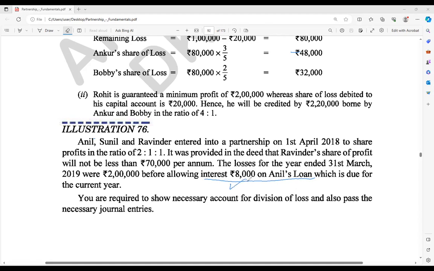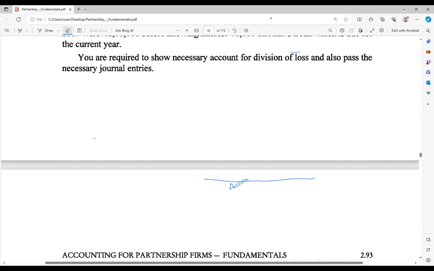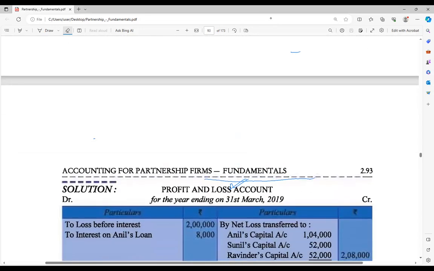If only one transaction is given, you can show it in your profit and loss appropriation too, directly as a minus on the right side, or you can make a profit and loss account.